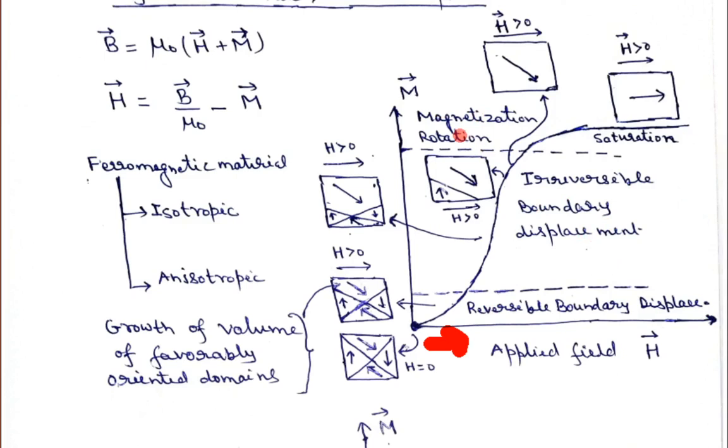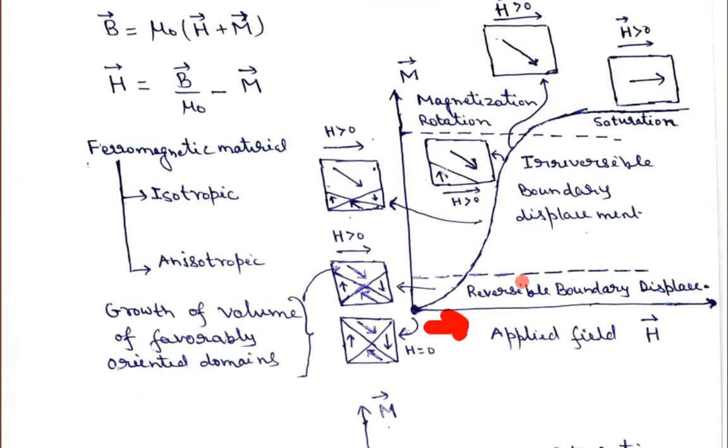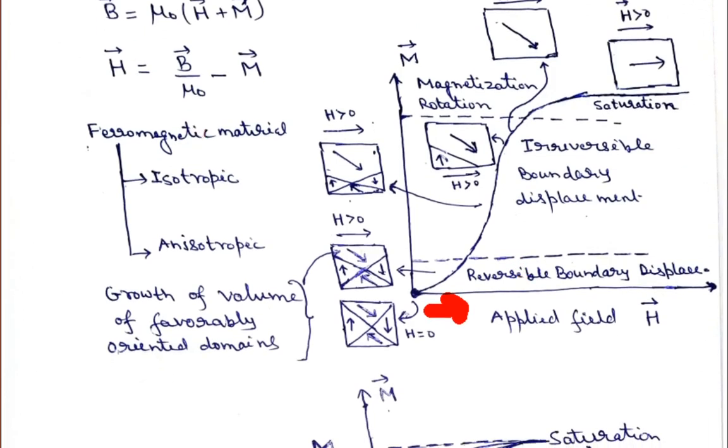In the reversible boundary displacement region, in case of a weak magnetic field, let us say up to this position, the growth of favorably oriented domains occurs at the expense of the non-favorable domains. Those who are interested in understanding in depth how the growth of domains takes place can visit solid state physics books like Charles Kittel and others, and have a deeper understanding of those.